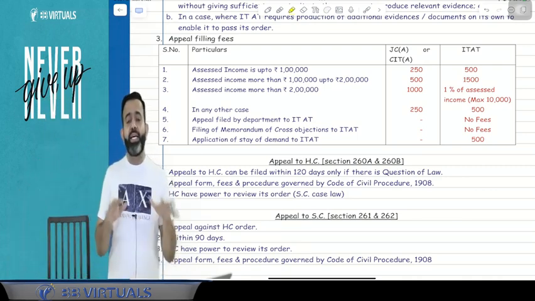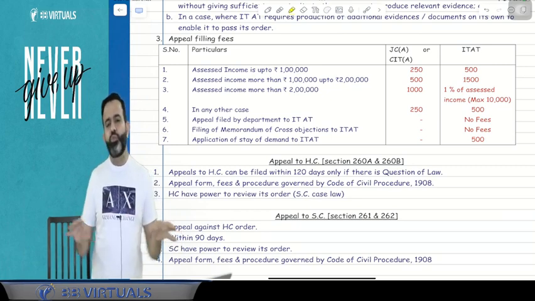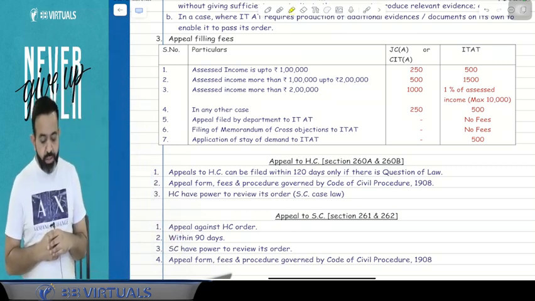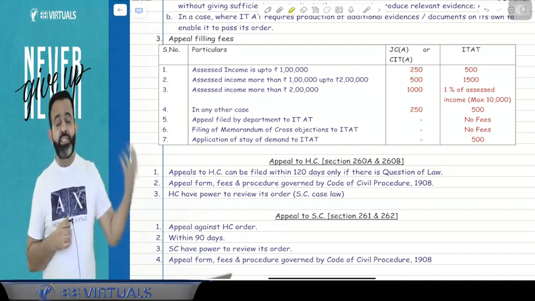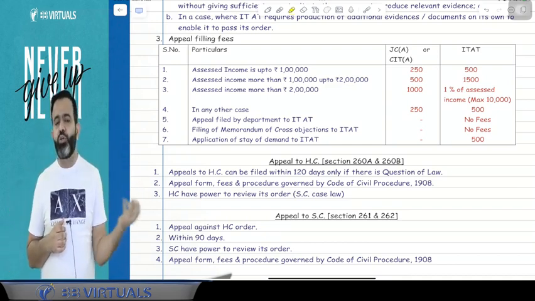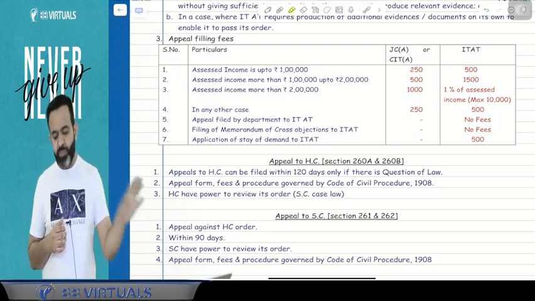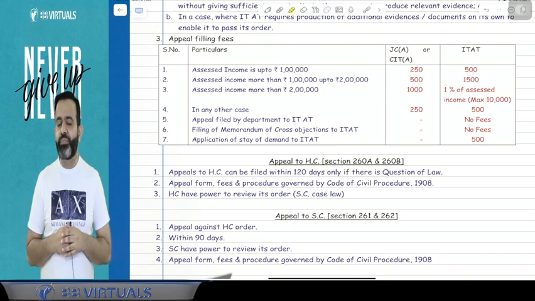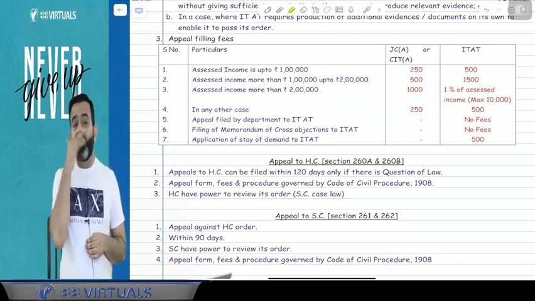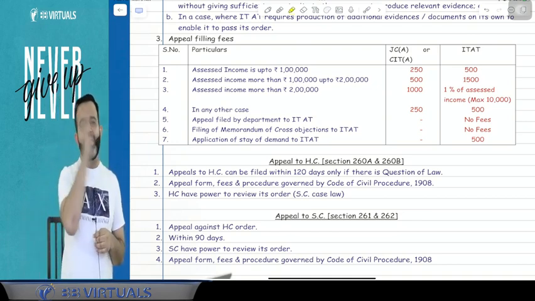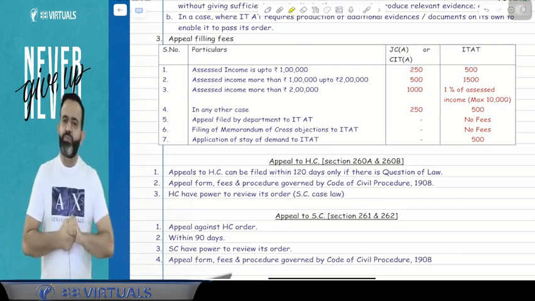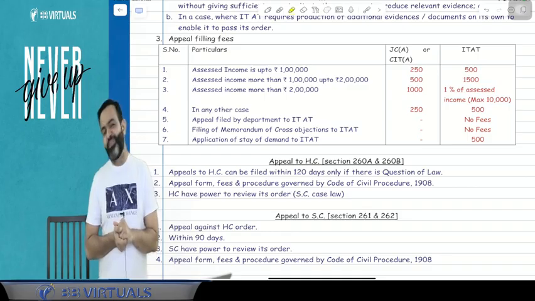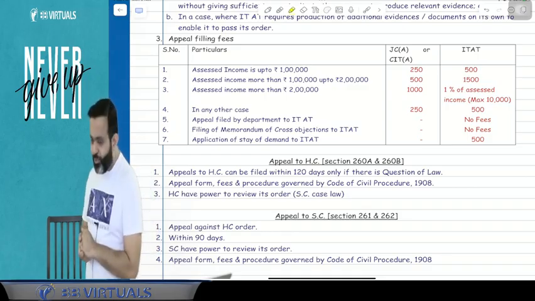Now, in case of any other issue, meaning the issue is not related to assessed income, then your fees will be 500. One more point: if an application is made for stay of demand, then there will be a fees of 500. I will explain what stay of demand means. Now, one more point: suppose the department files the appeal, because the department can also file an appeal to the ITAT. If the department is filing the appeal, then there is no fees; the department will not pay any fees.